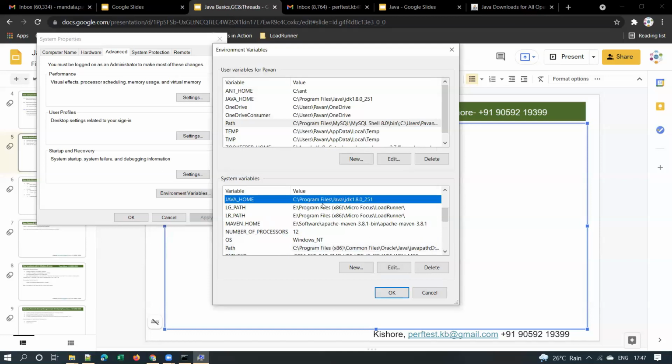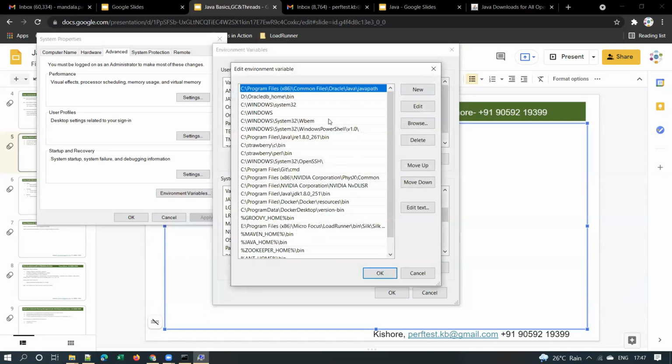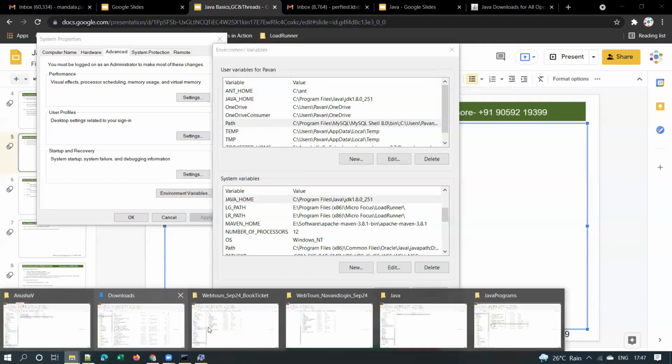We are telling the system that we have the JDK at this path, C program files Java JDK. We are telling that Java is available at this path. That is JAVA_HOME. And coming to this path variable, in that JDK, actually let me show you that JDK folder. That's what we have in the JDK.